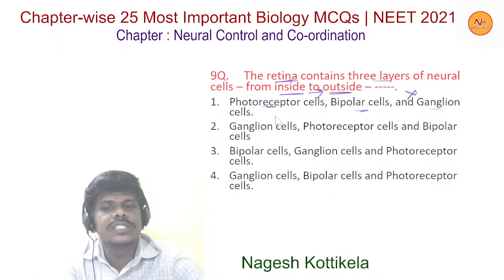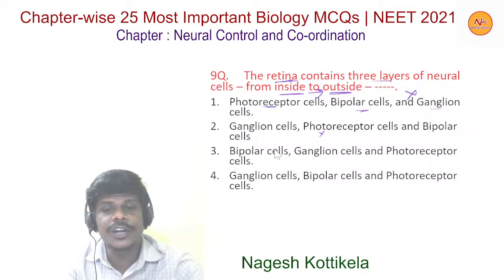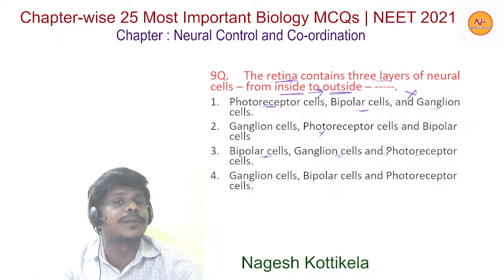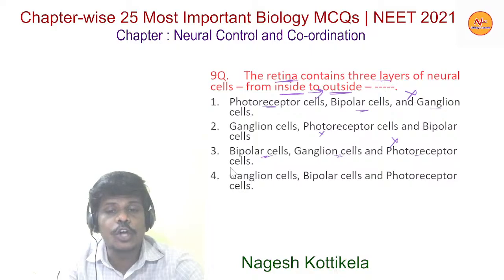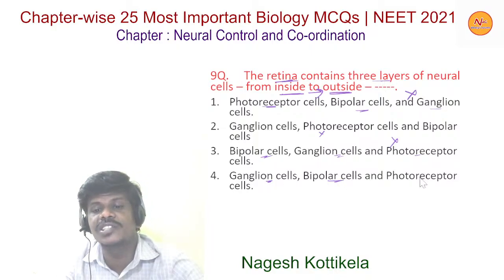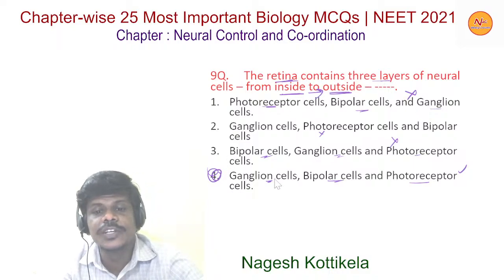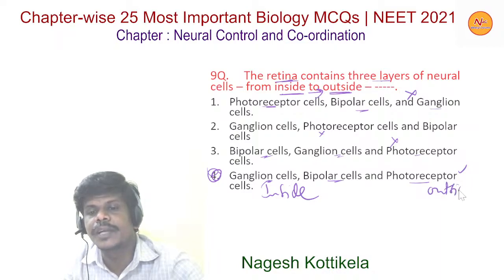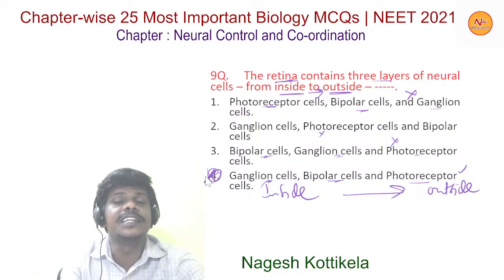Next, ganglion cells, photoreceptor cells, and bipolar cells, this order is also wrong. The third option, bipolar cells, ganglion cells, photoreceptor cells, this one is also wrong. And the fourth option, ganglion cells, bipolar cells, photoreceptor cells, this is the right one. So inside ganglion cells, outside photoreceptor cells. So this is the order, inside to outside, and the fourth option is the right one.